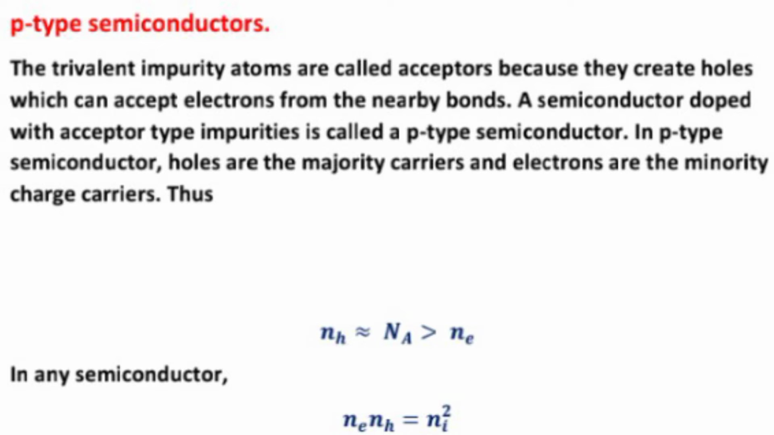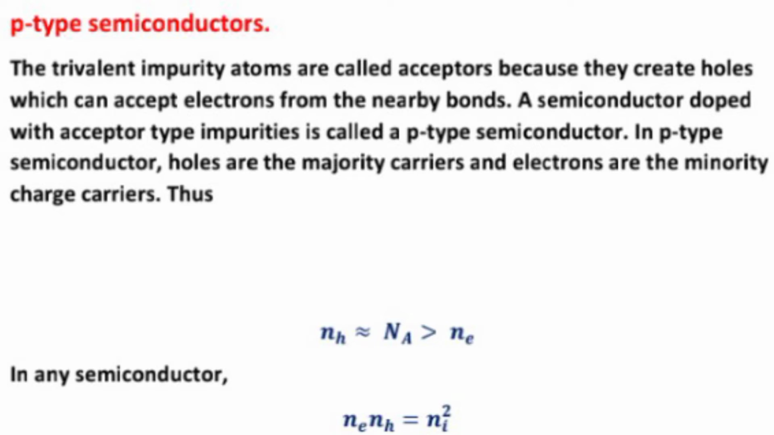P-type semiconductors. The trivalent impurity atoms are called acceptors because they create holes which can accept electrons from the nearby bonds. A semiconductor doped with acceptor type impurities is called a p-type semiconductor. In a p-type semiconductor, holes are the majority carriers and the electrons are the minority charge carriers. In any semiconductor, Ne times Nh equals Ni squared.